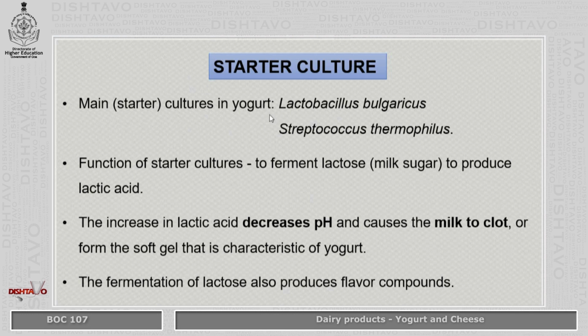Now, coming to the starter culture, the main starter cultures, as said previously, are Lactobacillus bulgaricus and Streptococcus thermophilus. The function of the starter culture is to ferment lactose, that is the sugar present in milk, to produce lactic acid. This increase in lactic acid decreases the pH and causes the milk to clot, giving that soft gel-like texture, which is a peculiar feature of yogurt. Fermentation of lactose also produces flavor compounds.